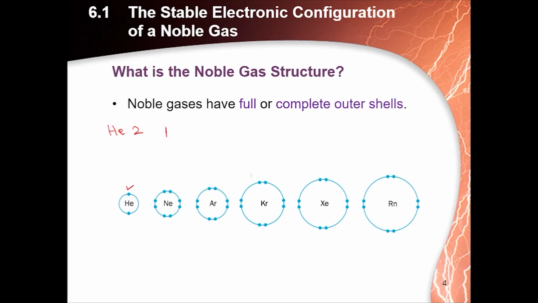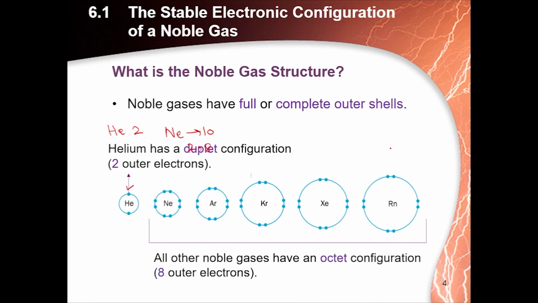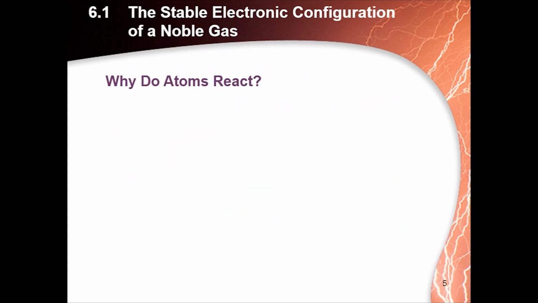So what about neon? Neon has atomic number 10. In the first shell there are 2 electrons, and in the second shell there are 8 electrons. So neon is stable because the inner shell has 2 electrons and the outer shell has 8 electrons. So its octet is stable. Same for argon, krypton, xenon and radon. They all have 8 electrons in their valence shell. Therefore, these gases are stable. Helium has the duplet configuration. All other noble gases have an octet configuration, meaning 8 outer electrons in the valence shell.